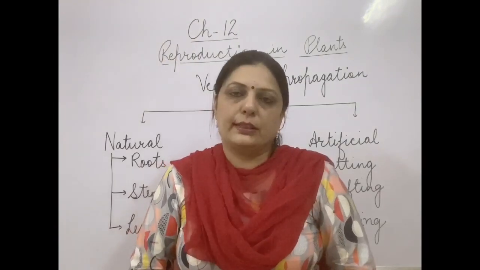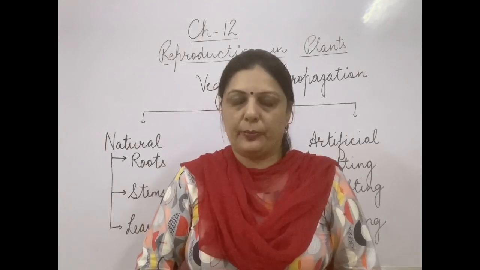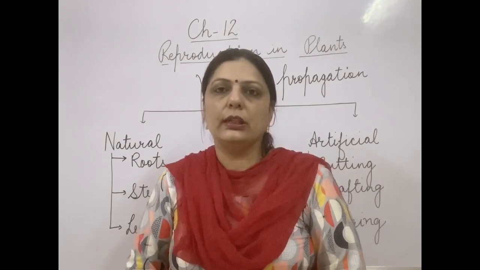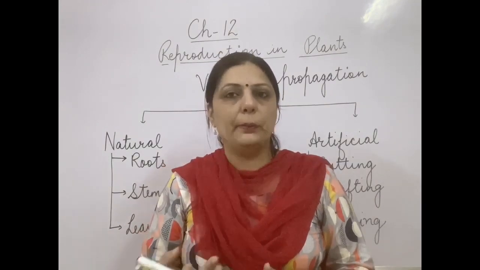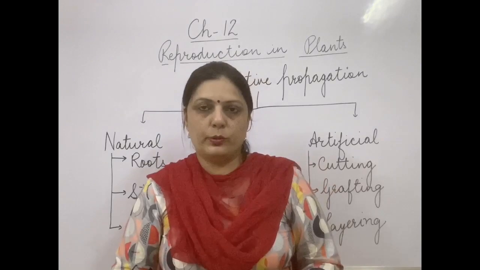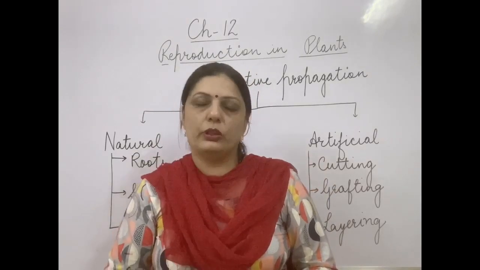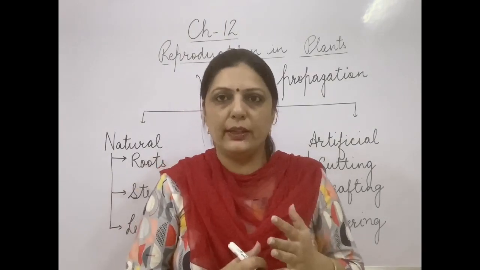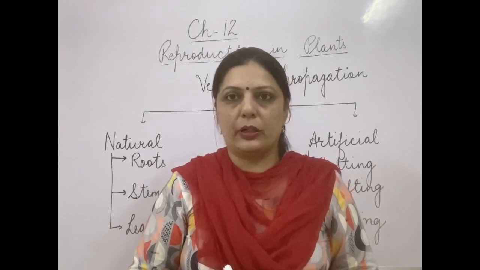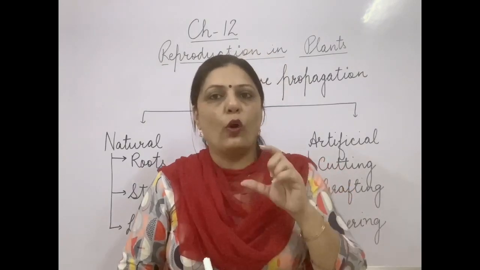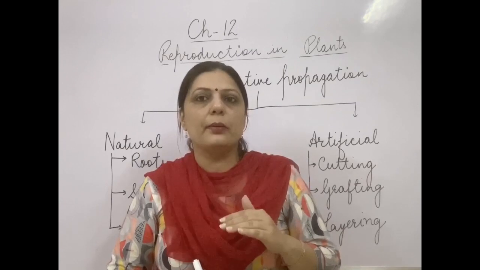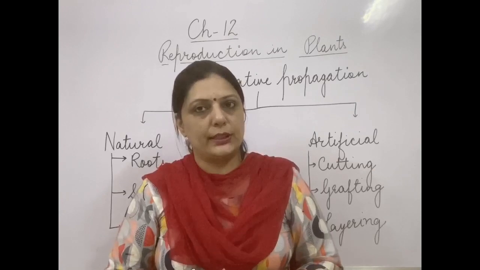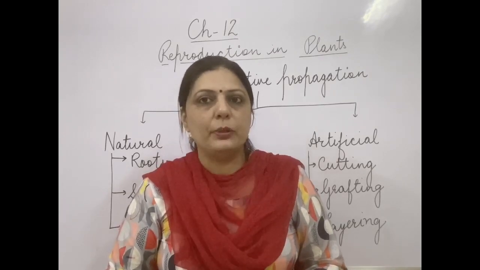Now first we will be discussing vegetative propagation in detail. Vegetative propagation is basically a mode of asexual reproduction in which the organism multiplies or produces its offspring with the help of the vegetative part of the plant. Vegetative parts of plants are the stem, root and leaves. The flower is considered the reproductive part of the plant. So when these three vegetative parts are utilized for reproduction, that is called vegetative propagation.